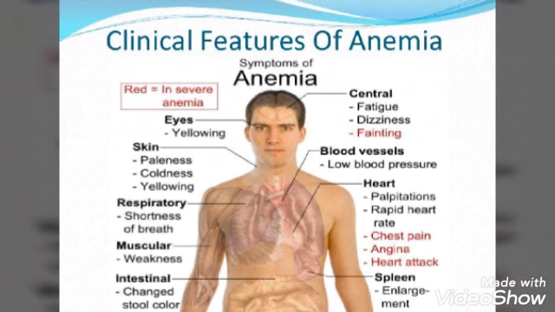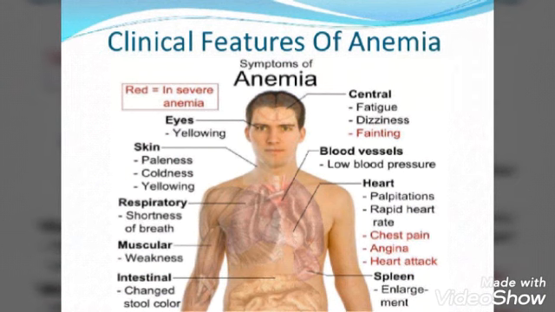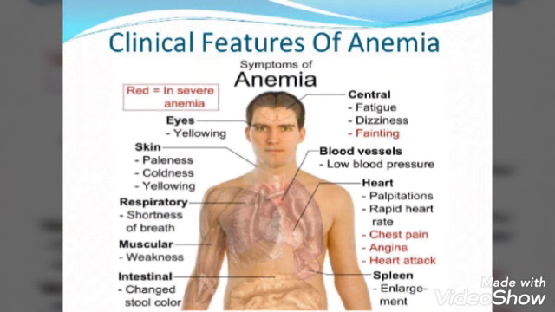What are the signs and symptoms you are going to notice in the patient? In the brain area, you can have fatigue, dizziness, and fainting. Then the eyes will be yellow in color. The skin will show paleness, coldness, or yellowness, or you can say the skin will not be so red. So that is a sign of anemia.